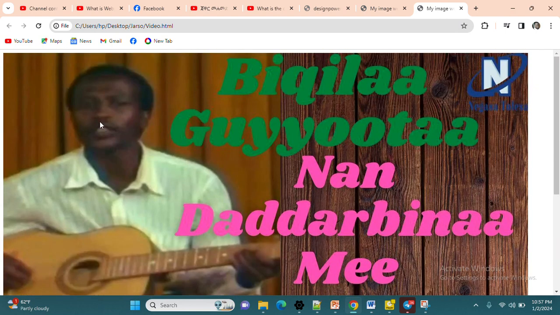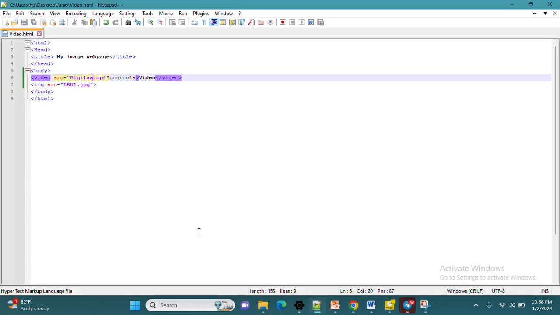Now, another thing. In the same way that we specified for images, we can change the size, the dimension, meaning height and width. We can specify it for videos too.